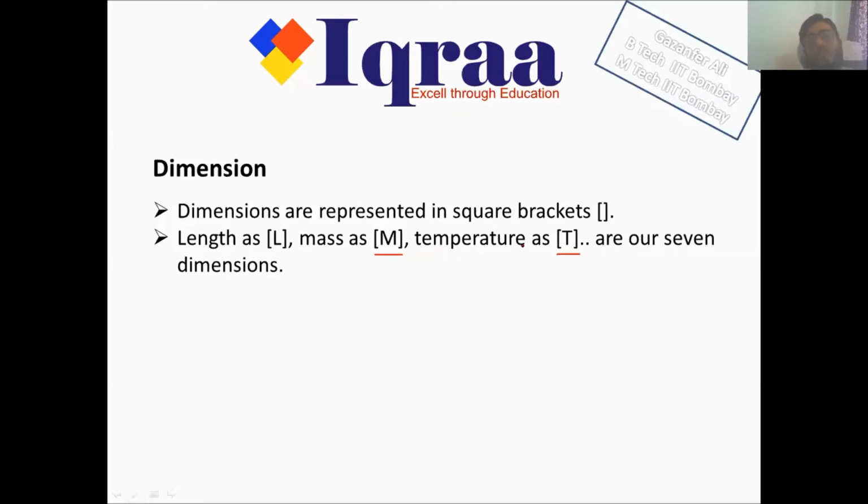Sorry, this is not temperature, this is for time. It's a typing mistake. Temperature is basically represented by K, and this is time, which is represented by T.